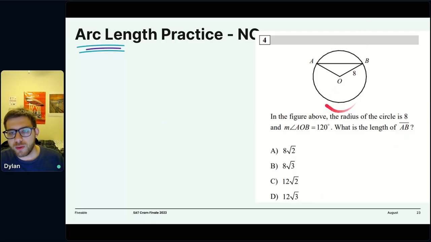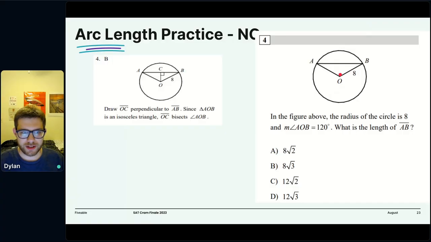So in this case, what can we do to this triangle to turn it into a right triangle? Well, my first thought is to just chop it in half. Create two right triangles. So we've done this, and we know that this is a perpendicular bisector. The reason we know this is because AOB is isosceles, since these are both radii. And an altitude dropped from the top of an isosceles triangle will always bisect the other side.